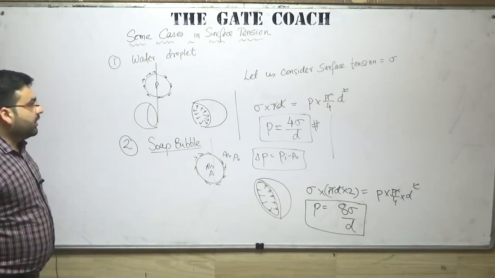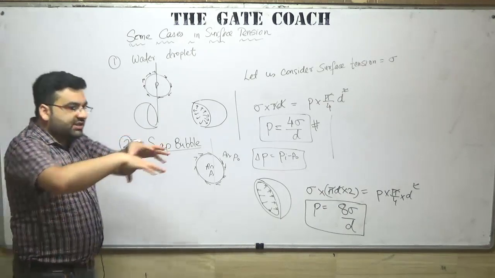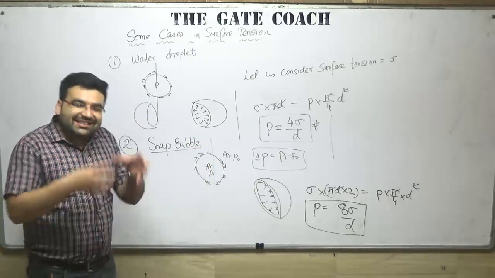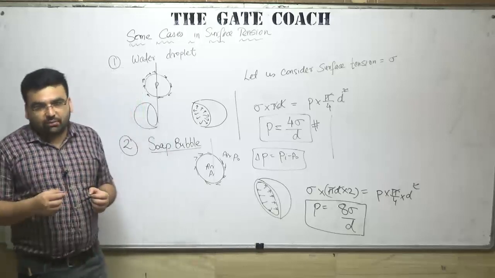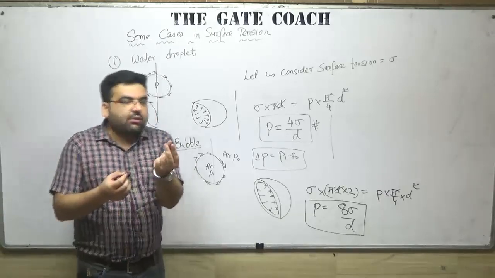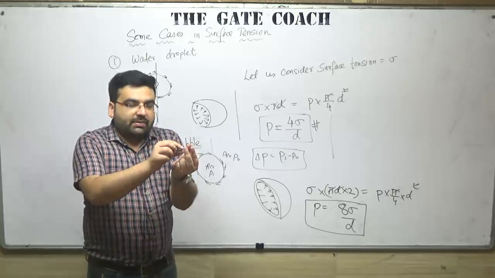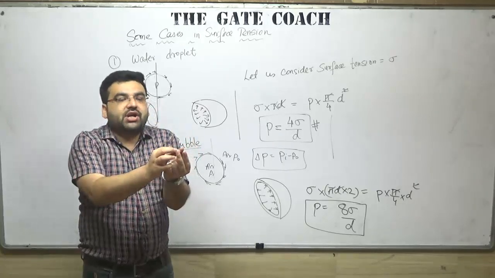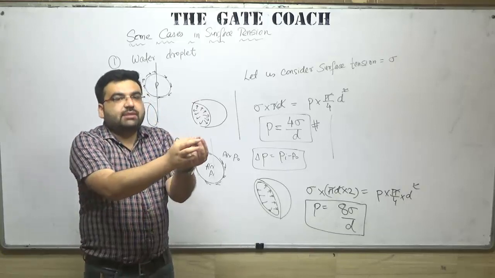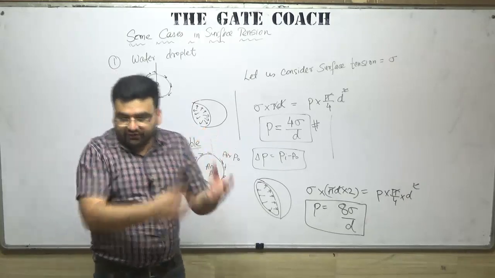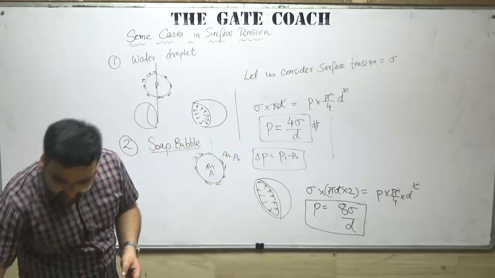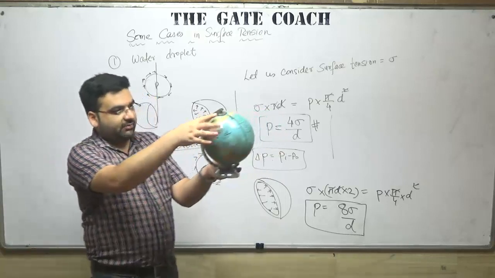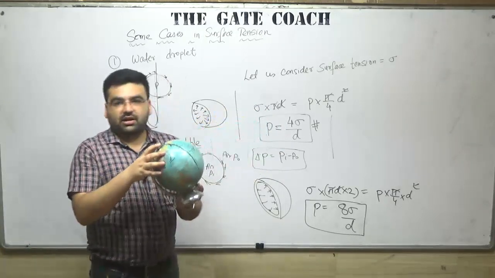Clear? So now, first of all, let us understand the surface tension is a surface force. It is acting on the surface. It is trying to stabilize a body. For example, if you have a water droplet, obviously this water droplet has some pressure inside it, it has some pressure outside it. If the pressure inside the bubble is very high, what will happen? For example, I have a globe here, because I always keep on looking for some examples. Let us say that this is a soap bubble.